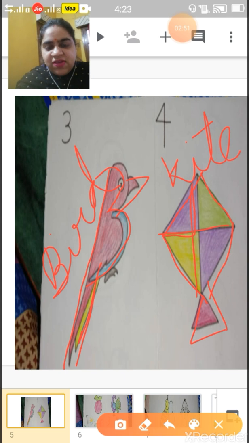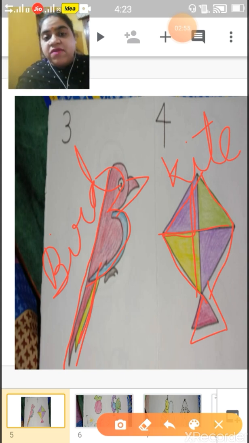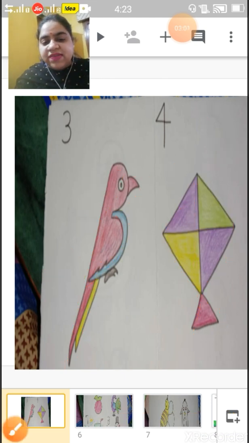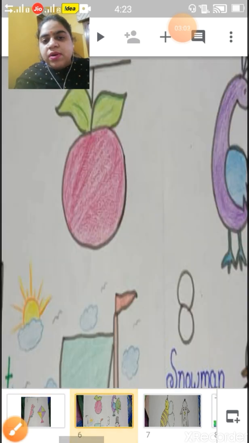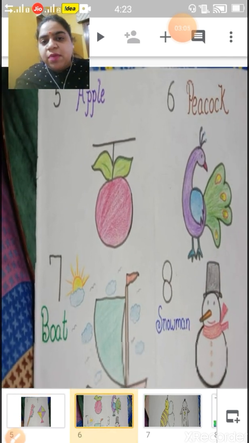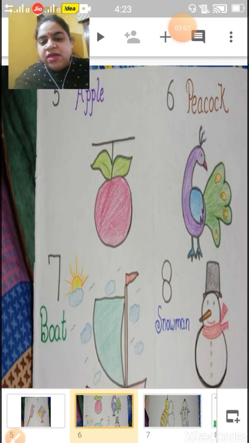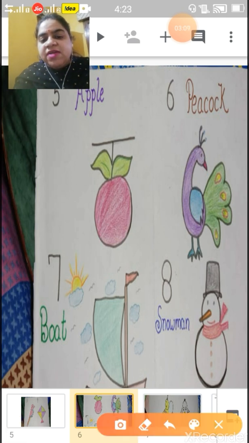Is it interesting children? Yes, it is very interesting. We can have some fun with numbers also. Okay, now come to our next number. Number 5. From number 5, what can we draw?